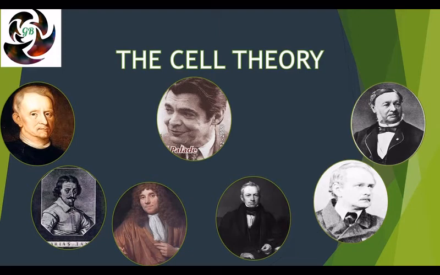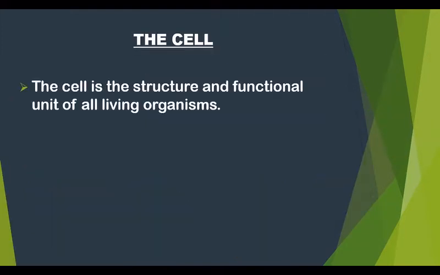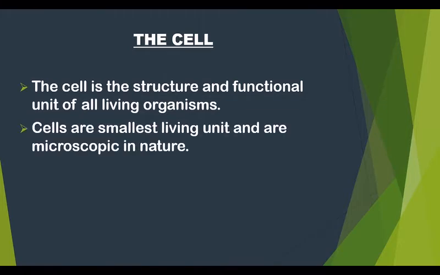In today's video, we're going to see about the cell theory. The cell is the structural and functional unit of all living organisms, both plant kingdom and animal kingdom. The cell is the smallest living unit and is microscopic in nature. That is, it can't be seen with the naked eye, only under a microscope. From cells, tissues arise, from tissues organs, then organ systems, and then the entire organism.